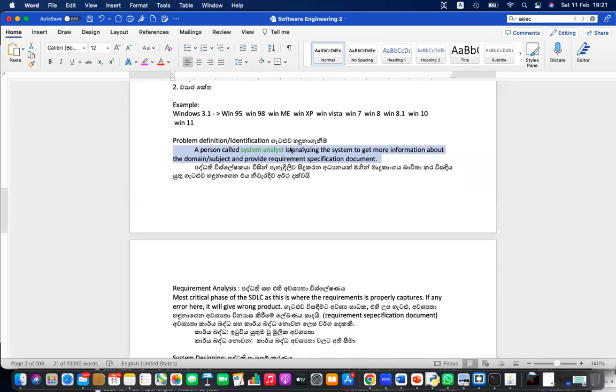ඒ දෙපැත්තම දැනගෙන තමයි එයා මේ වැඩ කරන්නේ. ඒකෙන් සමහරට එයාට ටිකක් වැඩිපුර pay කරනවා. Right? The name is system analyst. The post, job level. Then actually requirement analysis is also his job. He's finding out the requirement, system requirement. So this need to be done carefully.